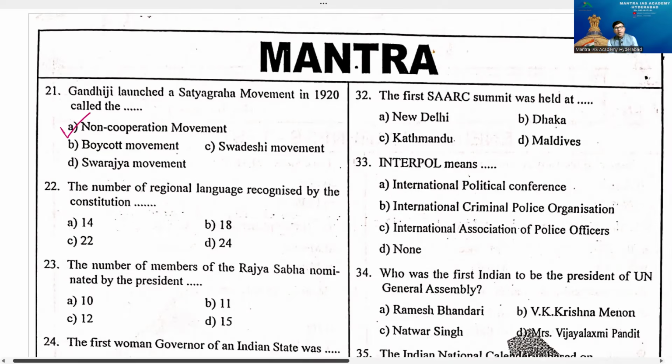But a very important point here, the number of regional languages recognized by the constitution. In the beginning, of course, we had only 14. Later, it became 18. Now we have today 22 languages recognized by the Constitution of India. And if you go to the 8th schedule, you can find them in the Constitution. That means the languages in the 8th schedule, beta. Of course, 22 today.